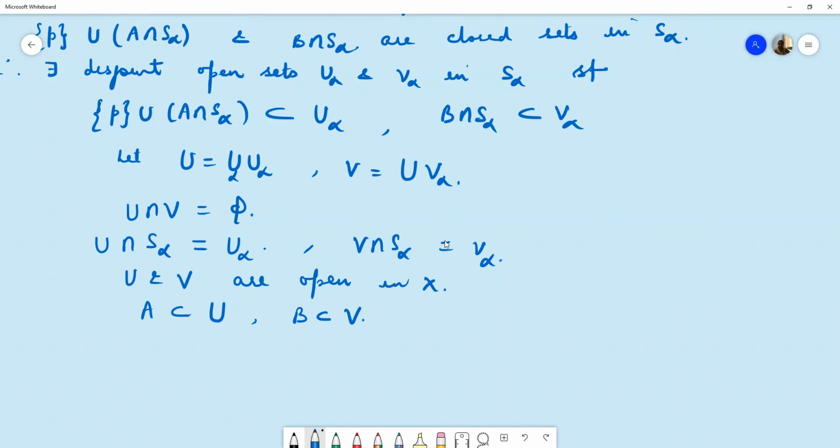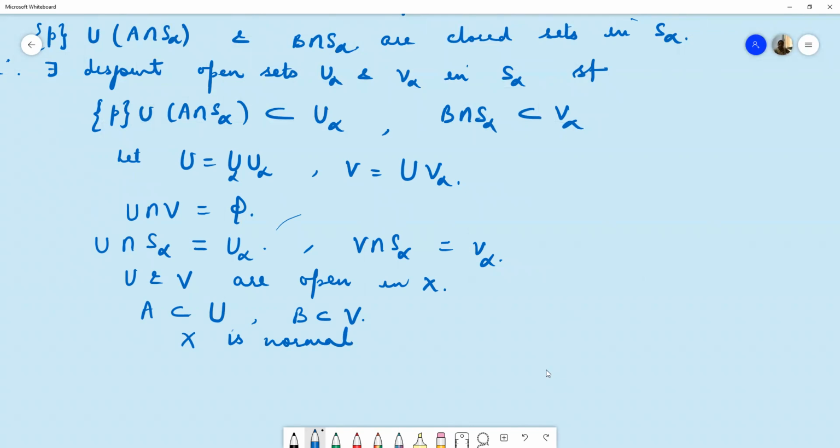Because B intersection S alpha is contained in B alpha. So taking their union over alphas, the union of B intersection S alpha will be contained in the union of B alpha, which means B is contained in V. Similarly, A is contained in U. So this proves that X is normal.